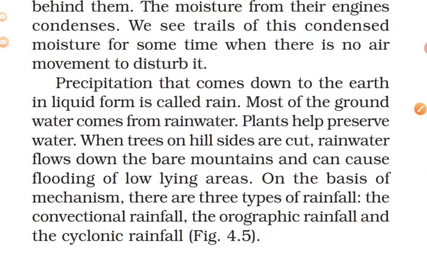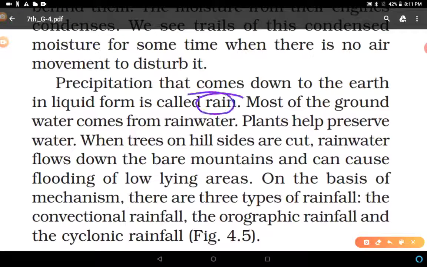Precipitation that comes down to the earth in liquid form is called rain. Most of the groundwater comes from rainwater, and plants help preserve water. When trees on hillsides are cut, rainwater flows down the bare mountains and can cause flooding of low-lying areas. Many times you have heard about flooding in particular areas, like in Bihar. Many times floods are experienced there.